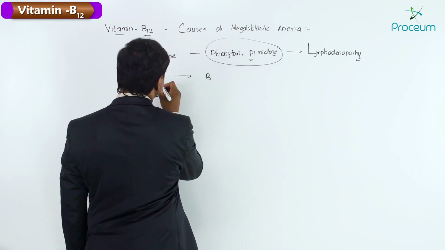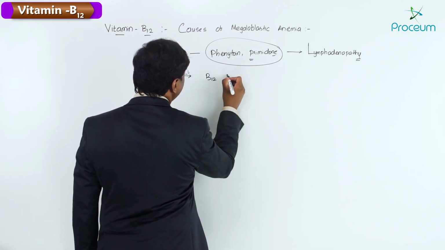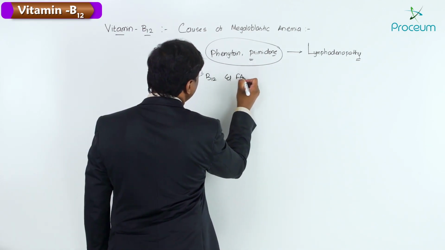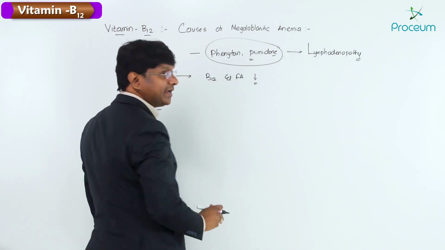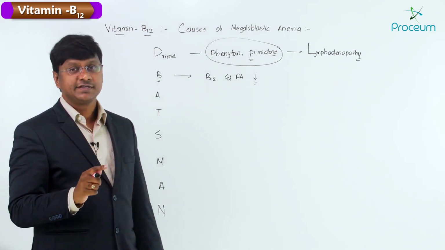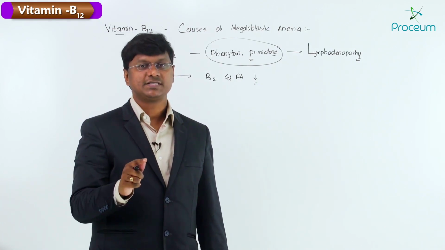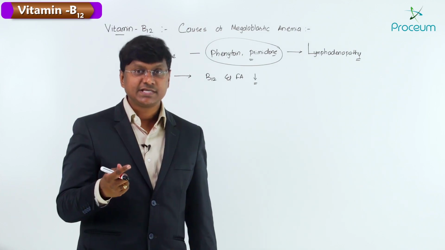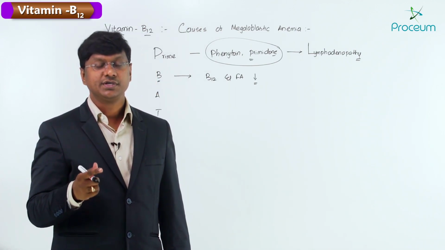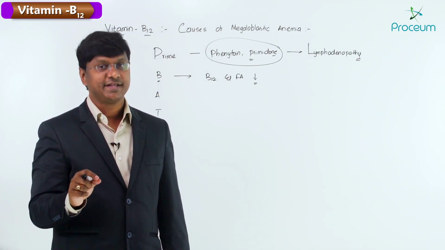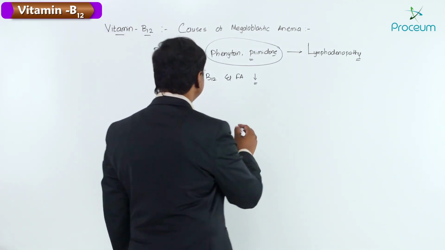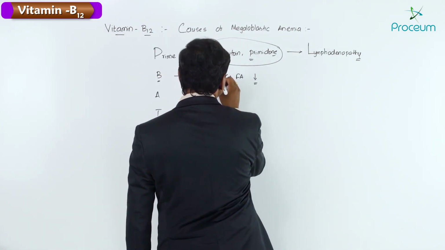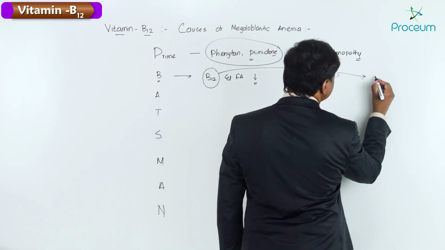Now, the other cause of megaloblastic anemia is your B. B stands for B12 and folic acid deficiency. As I have already said, both of these deficiencies can cause megaloblastic anemia. But how will you differentiate? The add-on point is that in case of vitamin B12 deficiency, you have the neurological manifestations. Let me sum up the neurological manifestations that you will have in B12 deficiency.